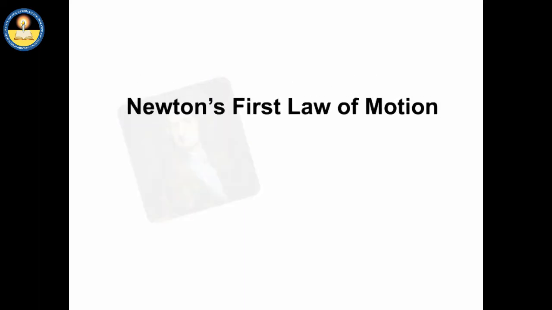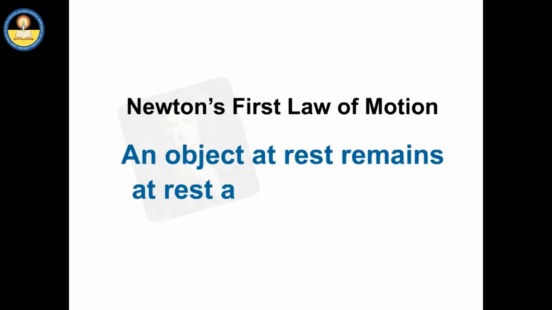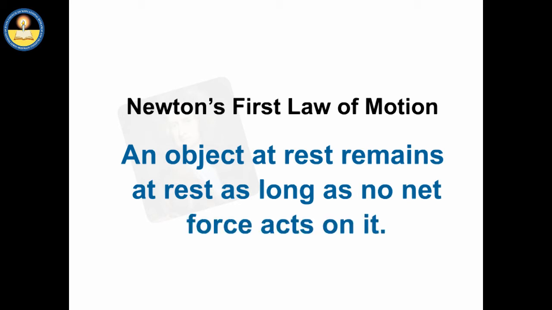Newton summarized Galileo's conclusions mathematically, which is known as Newton's first law of motion. Newton's first law states that an object at rest remains at rest as long as no net force acts on it.